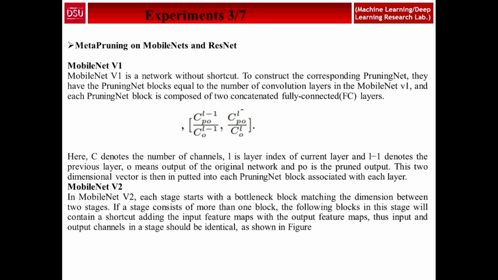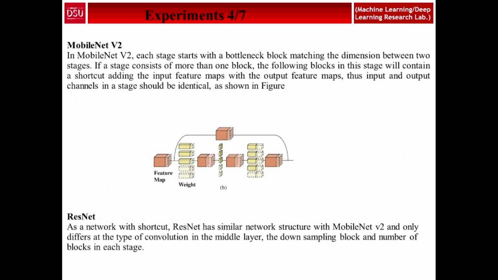And second is MobileNet v2. In MobileNet v2, each stage starts with a block that makes the transition between two stages. If the stage consists of more than one block, the following blocks in the stage contain a shortcut adding the input feature map, and the input and output channels of the stage should be identical, as shown in the figure. So we see here the figure, the feature map, the weight, and the different layers.